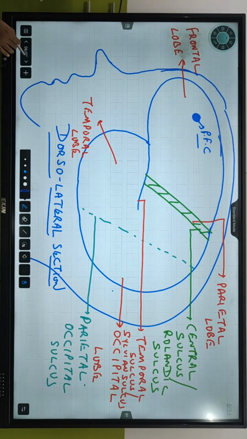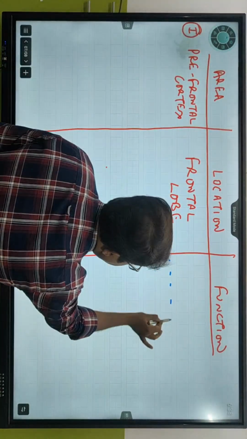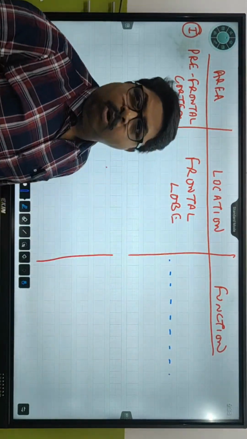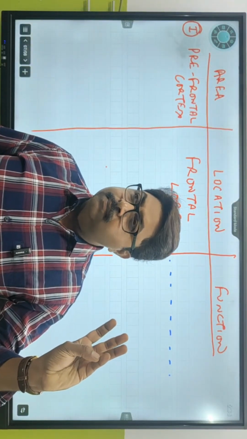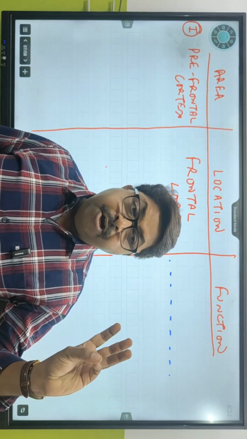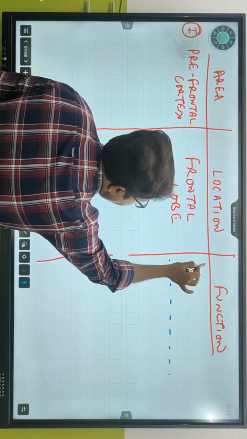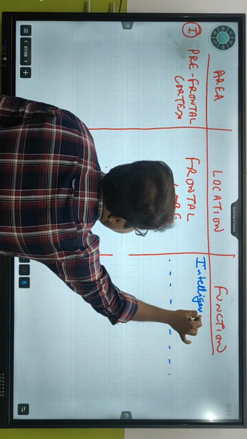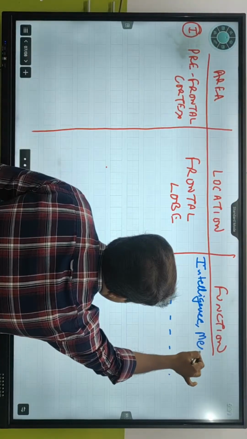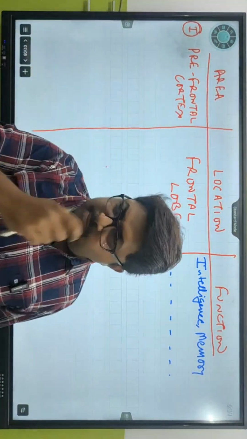Function क्या है इसका? What is the function of prefrontal cortex? बोलो maximum cerebrum का जो functions बोला गया है. Think about intelligence, memory, reasoning, skill, voluntary movements will come out over here. So it is a seat of intelligence, memory. बोलो एग्जाम के समय जब सोचते हो क्या सोचते हो?